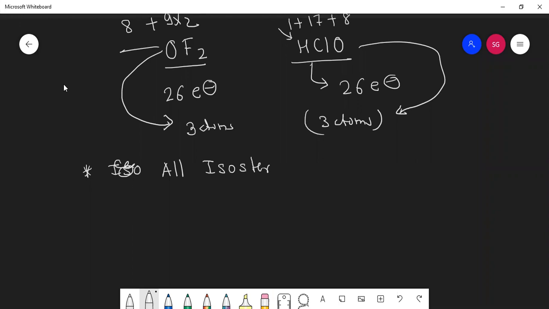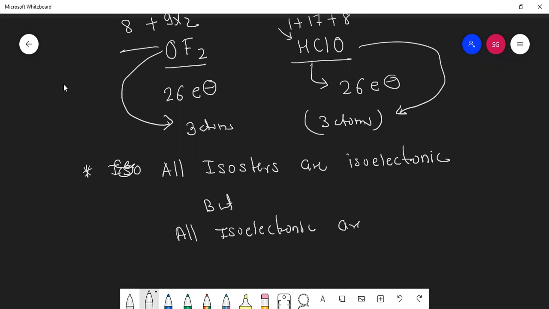All isosters are isoelectronic, but all isoelectronic are not isosters. Read this carefully and try to understand what I'm trying to say.